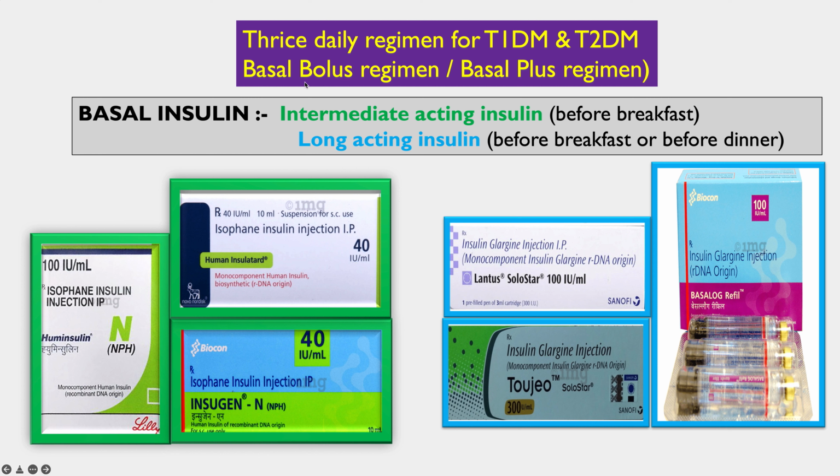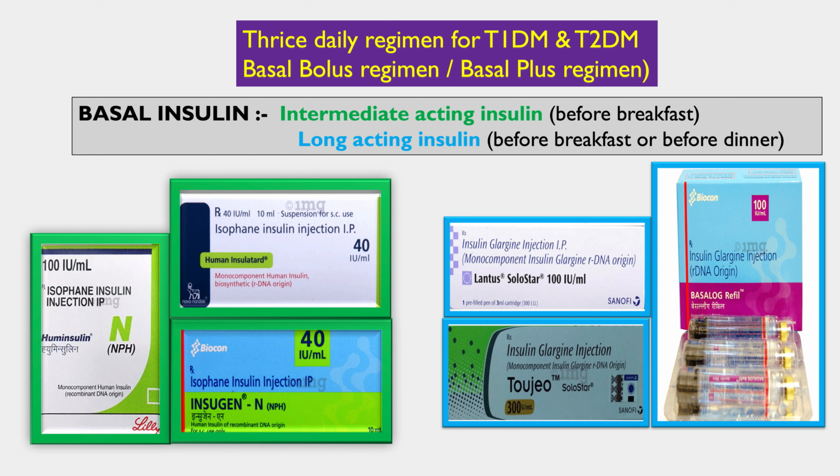Basal bolus means, bolus is for every food which goes into your mouth, and basal means at the base time. Base time means in the morning and in the night time. So basal is given in the morning or in the night, and the bolus is given with every food you take. So basal insulin can be intermediate acting insulin or the long acting insulin. This basal insulin is taken either before breakfast, or if we are using long acting insulin, we can also take it before dinner.